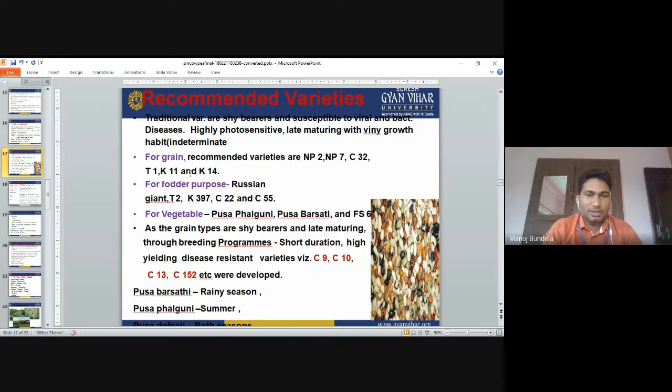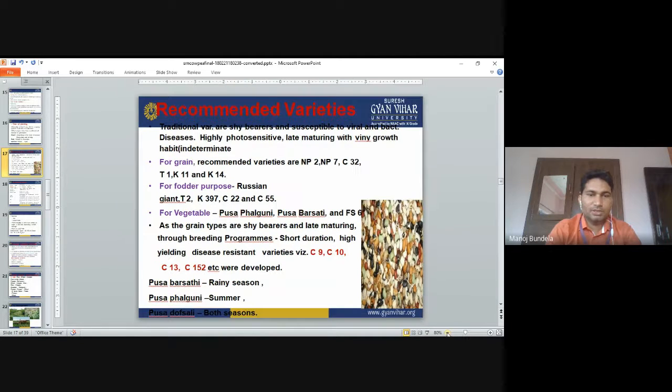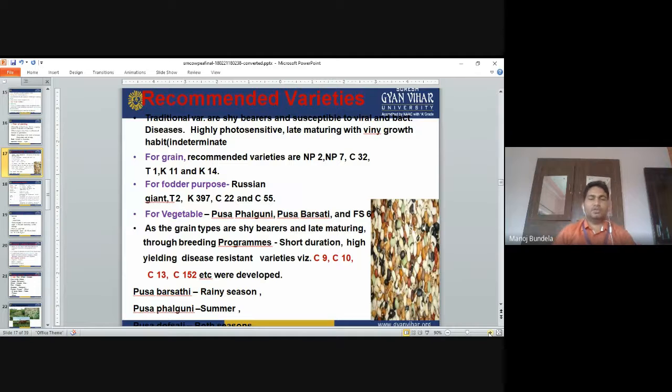Pusa Barsati is a rainy season variety. Pusa Falguni is a summer season crop. Pusa Do Fasli is grown in both summer and rainy season, that's why it is called Pusa Do Fasli.